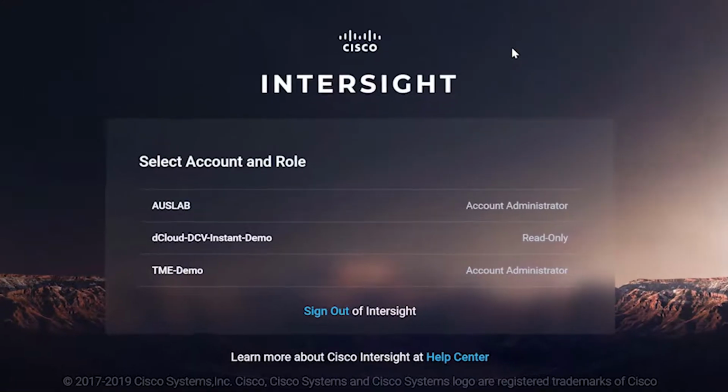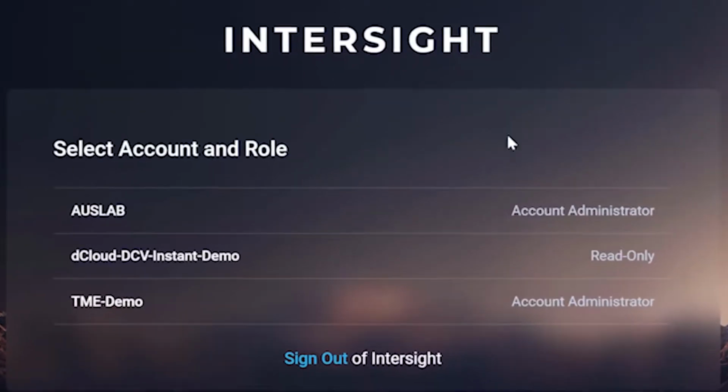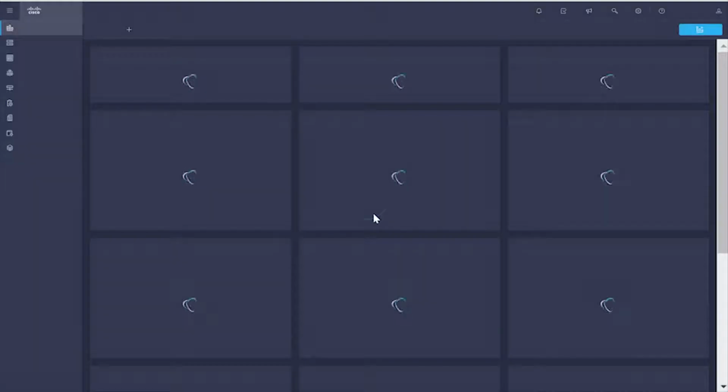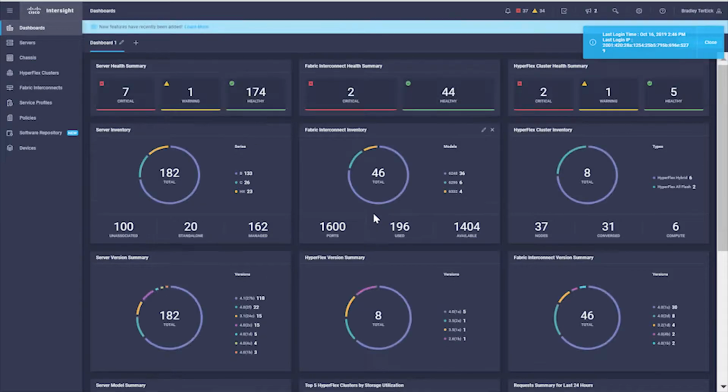All right, let's do a demo. So as you can see, I've logged into my Intersight portal, and I have 3 environments that I have access to. For the sake of this demo, we're going to focus on this dCloud environment, and notice that it's in a read-only mode. So I'm going to drill into that, and we're bringing up a view of the Intersight environment, and we're going to be able to see information about my systems that are being managed under Intersight.